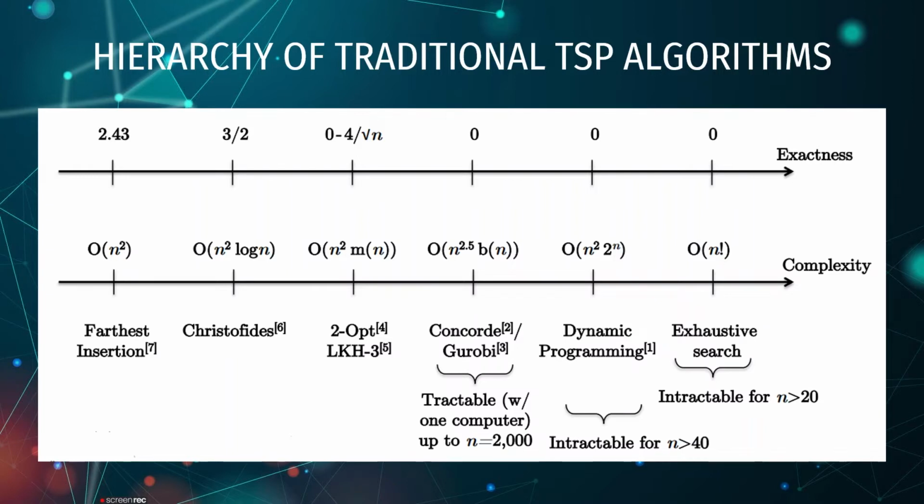Next exact approaches we have are Concorde and Gurobi, both of which are good only till n is in some thousands. Then time complexity decreases significantly as we leave the optimal solutions and allow some approximation with heuristic approaches like LKH3, Christofides, and farthest insertion.